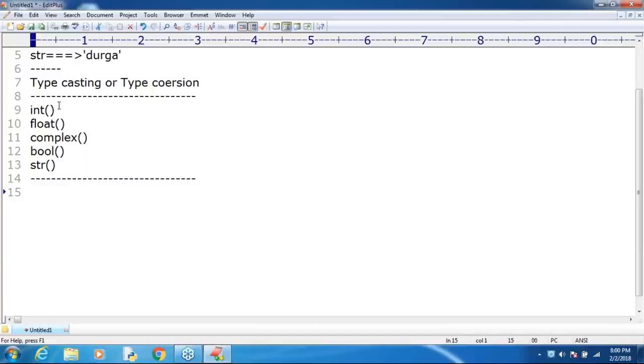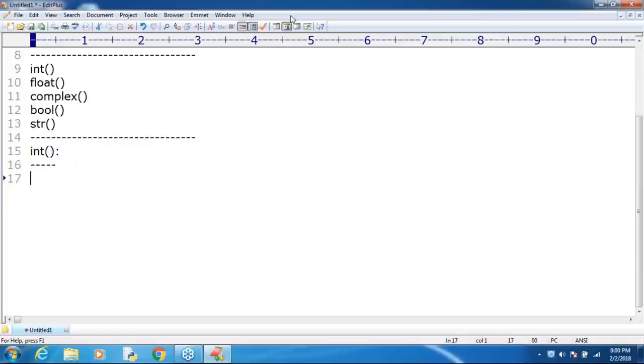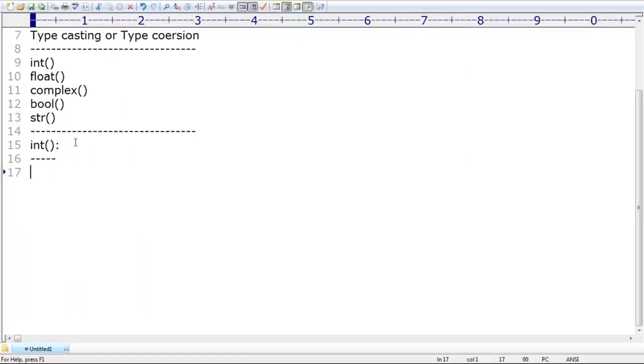I already covered the int function. We can use the int function to convert any other type value to int. The best example: if I convert the float value 10.123 to int, automatically what value are we going to get? 10.